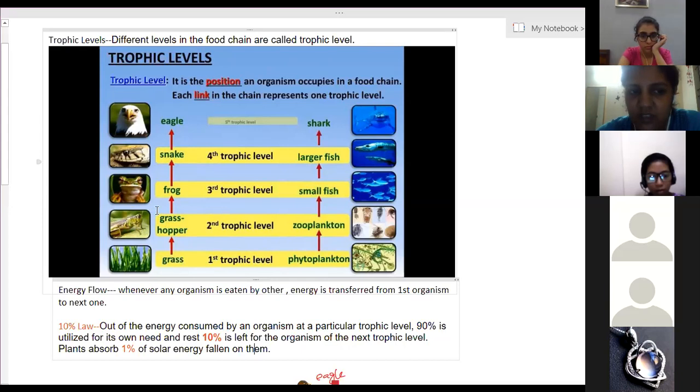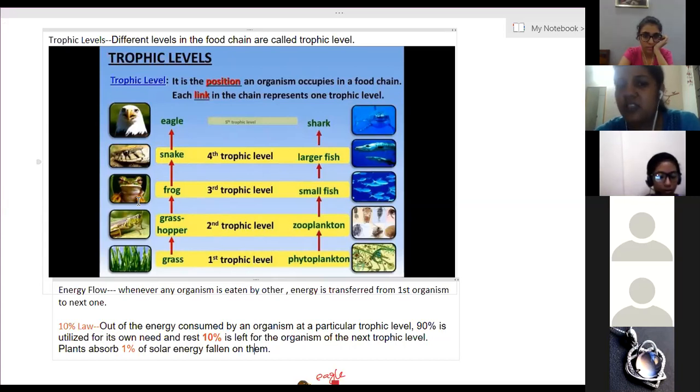When the grasshopper is eaten by the frog, however much energy the grasshopper has, only 10% will the frog get. So the frog is getting again 10% of the energy the grasshopper has. When the frog is eaten by the snake, the snake will get only 10% of that energy, and the remaining 90% the frog has used for itself, for growth, for repairing cells, for its physical activities. So only 10% of energy will be given to the snake. Snake will get only 10%. When the snake is eaten by the eagle, the eagle will get only 10% of it.